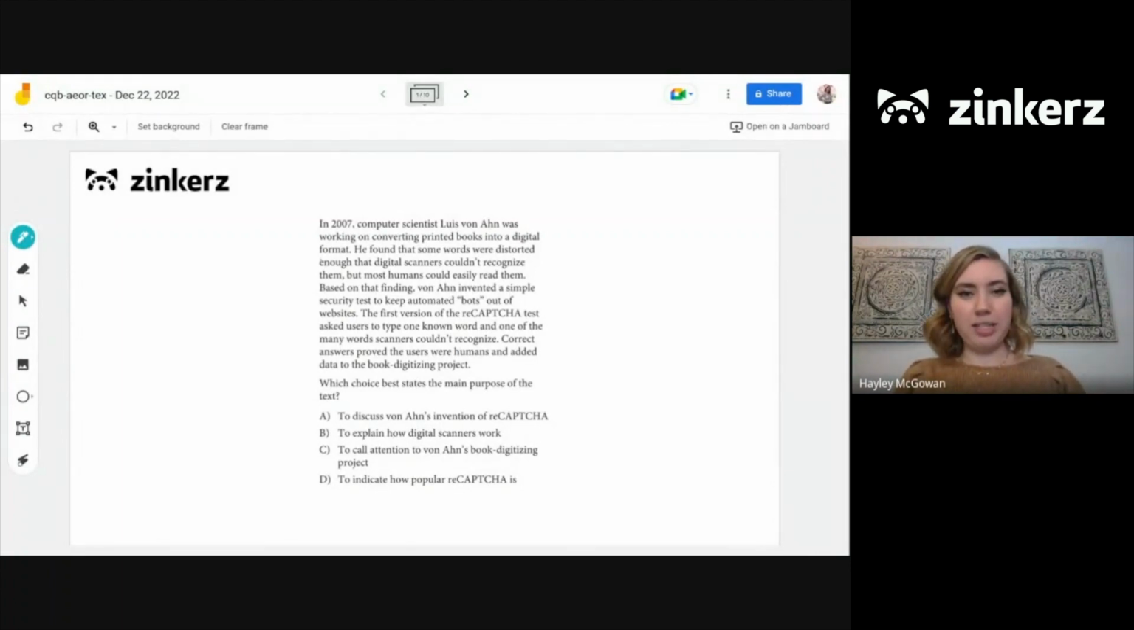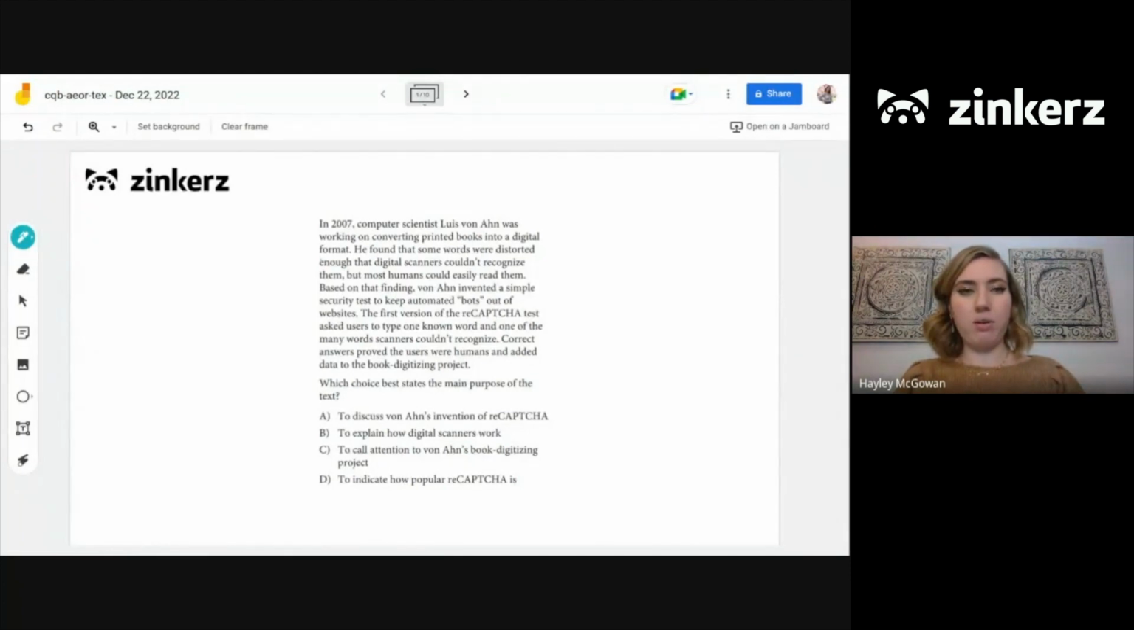In 2007, computer scientist Louis von Ahn was working on converting printed books into a digital format. He found that some words were distorted enough that digital scanners couldn't recognize them, but most humans could easily read them. Based on that finding, von Ahn invented a simple security test to keep automated bots out of websites. The first version of the reCAPTCHA test asked users to type one known word and one of the many words scanners couldn't recognize. Correct answers proved the users were humans and added data to the book digitizing project.